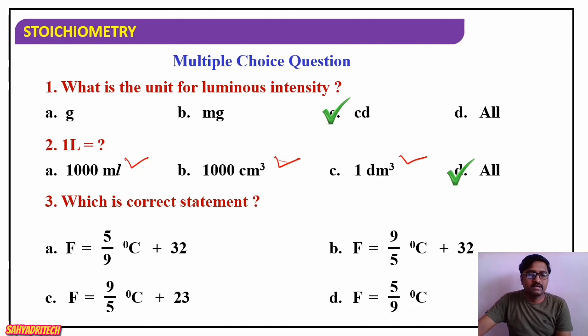And the fourth, degree Fahrenheit is equal to 5 by 9 into degree Celsius plus 23. What is the correct relation here? Degree Fahrenheit is equal to 9 by 5 into degree Celsius plus 32 is the correct one.